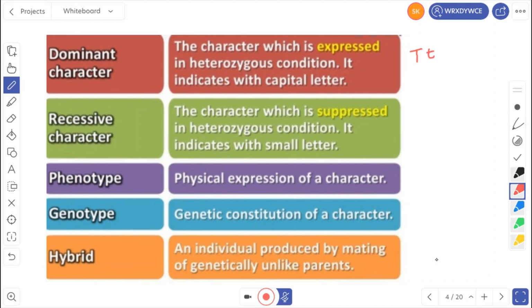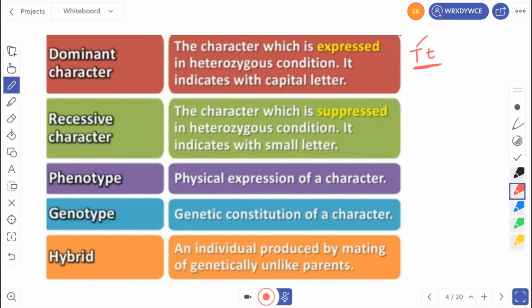In this heterozygous condition, the character which is expressed is represented by the capital T letter. Then what is recessive character? The character which is suppressed in heterozygous condition is indicated with a small letter. Heterozygous means what? We are crossing a tall plant with a dwarf plant.